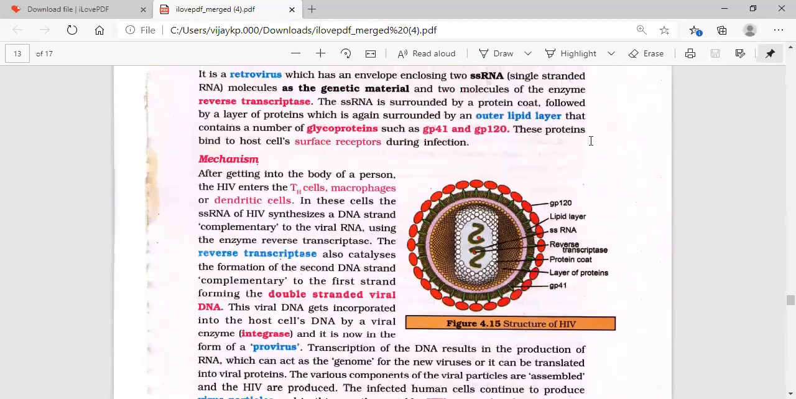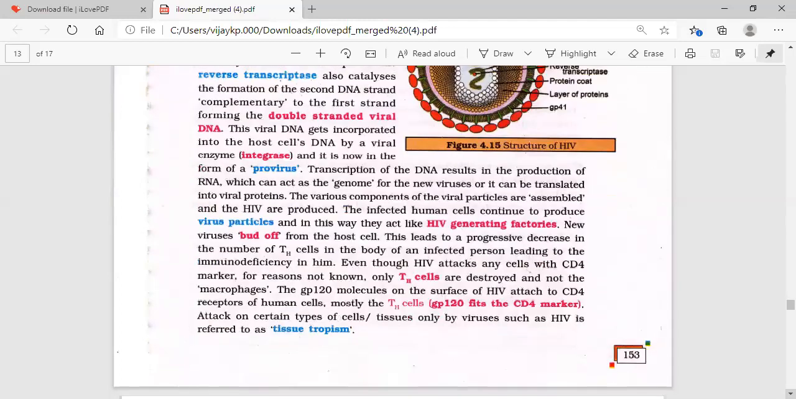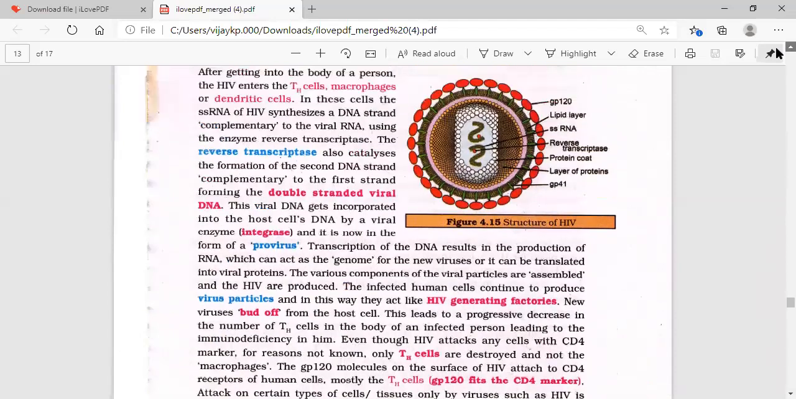In this area, we learned the structure of the HIV virus and its nature. Nature-wise, it likes helper cells, dendritic cells, and macrophages. Glycoprotein GP120 of the HIV virus fits the CD4 markers of the T helper cell. That kind of specificity we call tissue tropism. We also learned the two enzymes, reverse transcriptase and integrase. One makes single-stranded RNA into DNA, and later the double-stranded viral DNA is incorporated into the nucleus of the host cell.